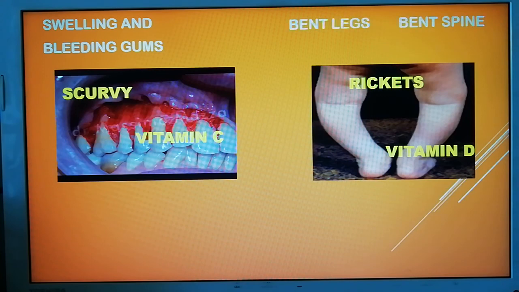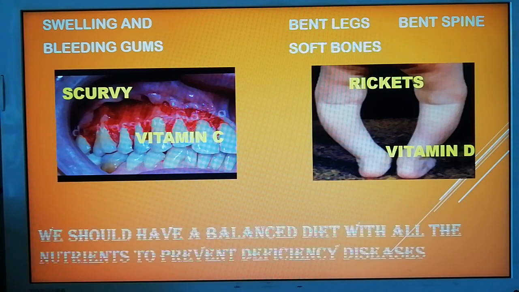The legs of a person or a child usually become bent, and even the backbone or the spine sometimes bends, right? And the bones become very soft.